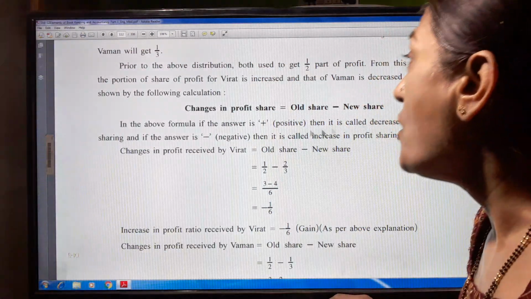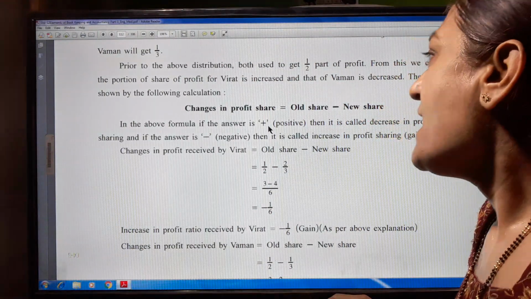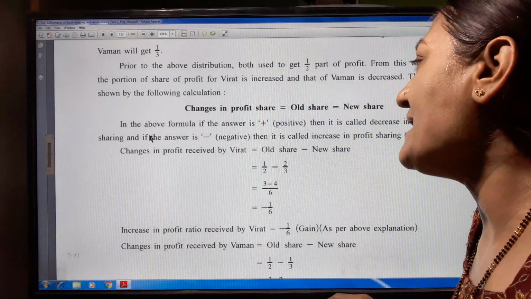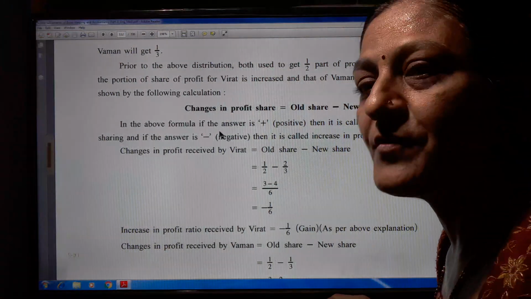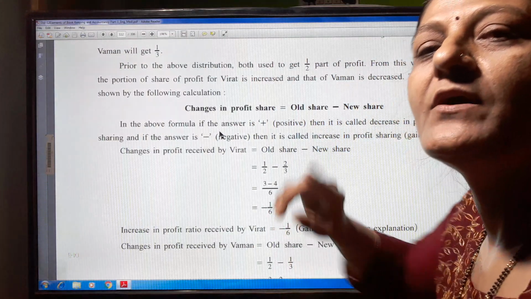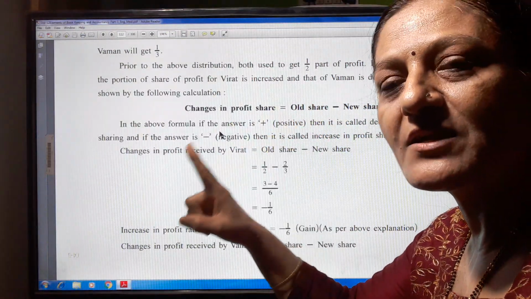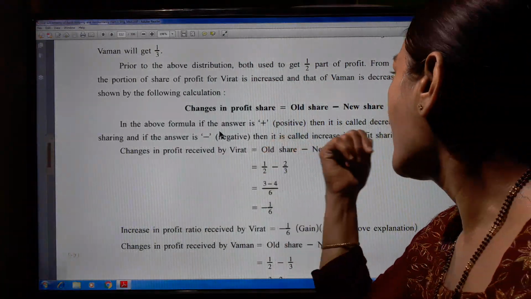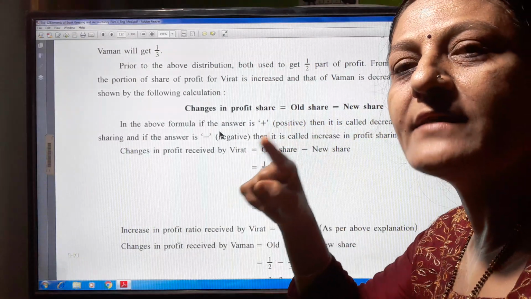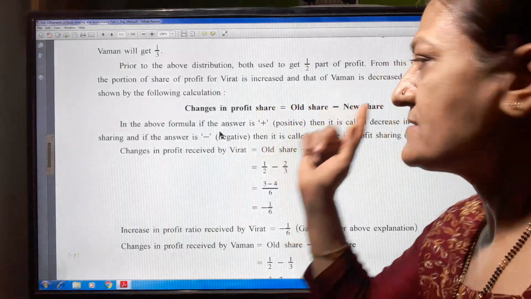If the answer is negative, then it is called an increase in profit sharing, which means gain. Remember this properly: positive sign means sacrifice, and minus sign means gain.